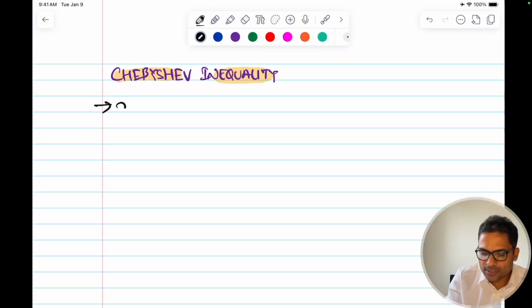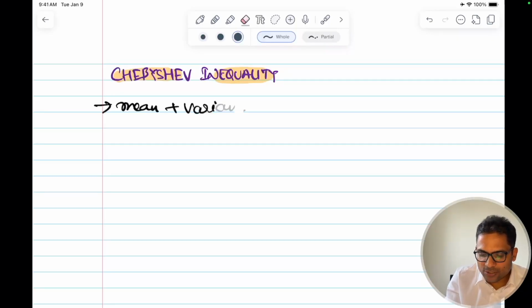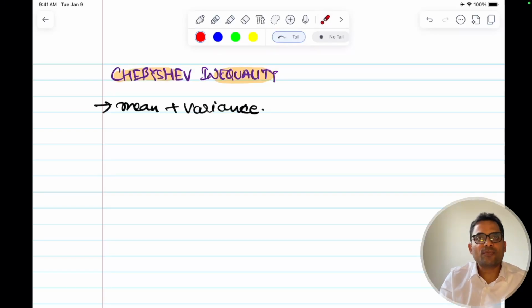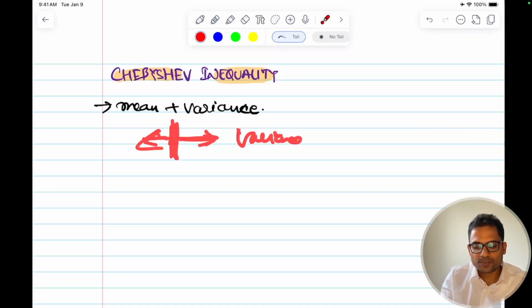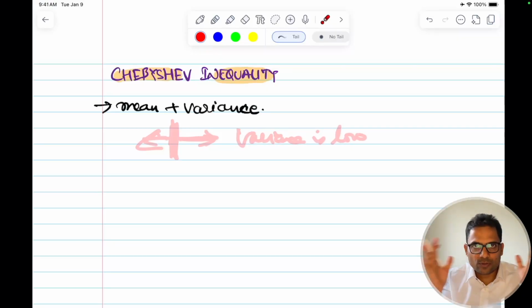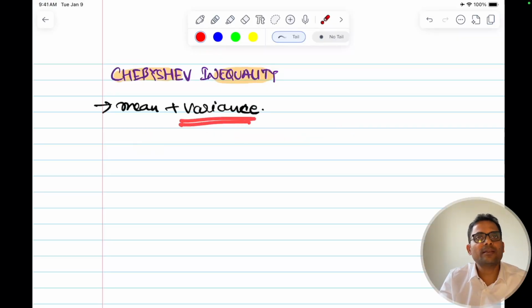Based on that, the intuition is that the probability of finding a random variable away from the mean will be low if the variance is low. If the variance is low, everything is closer to the mean. So the probability of finding a random variable's value away from the mean will be less if the variance is less, and that's the central theme of Chebyshev inequality.